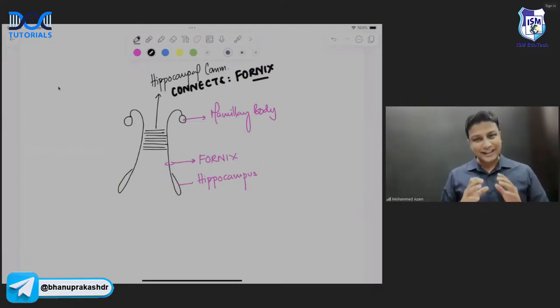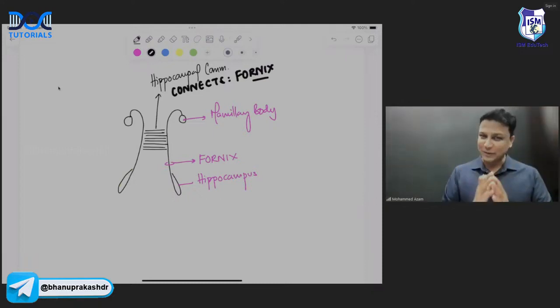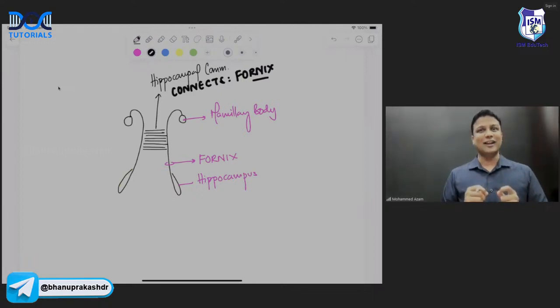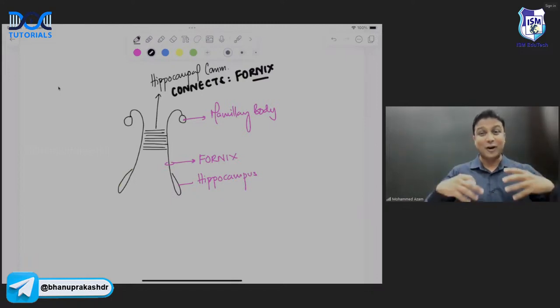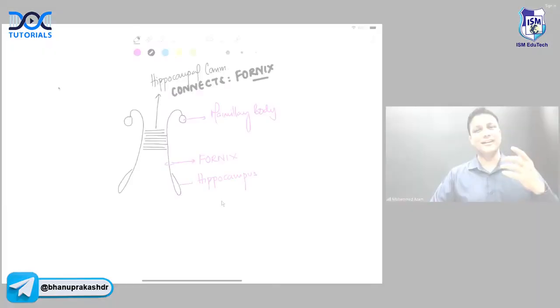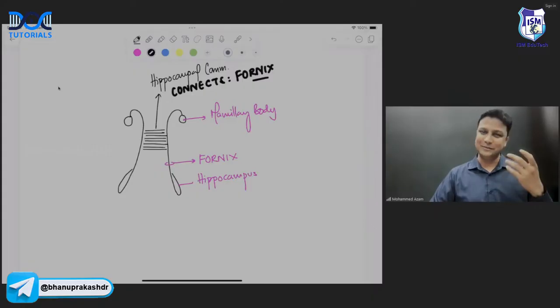क्योंकि क्या होता है in the exam, 19 subjects will be in your mind. Of course, if you study and go, 19 subjects in the mind with full of tension, anxiety, and all. And in the exam, what will happen? Common sense will dominate, sir. On that day, no anatomy, nothing there. On that day, common sense will dominate. And hippocampal commissure connects what? Hippocampus. लगा दिया. And फिर result आने के बाद में dash. समझ में आ रहा है? तो इसीलिए please remember that hippocampal commissure connects the fornix. It is going to connect fornix, not hippocampus.